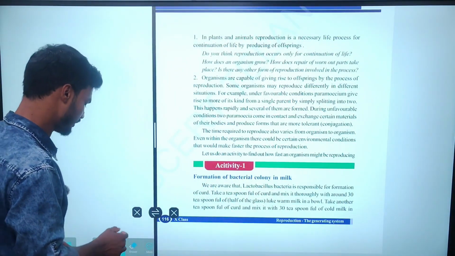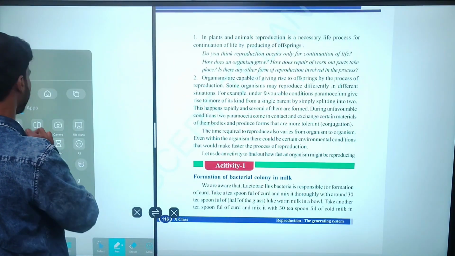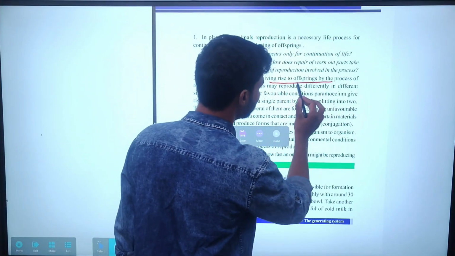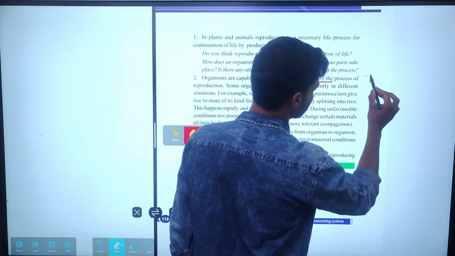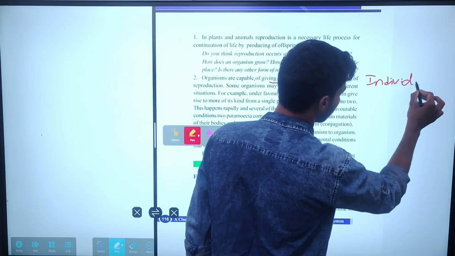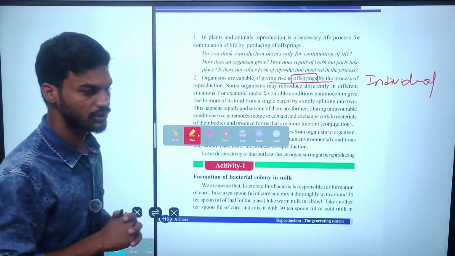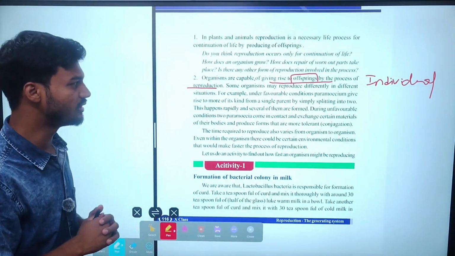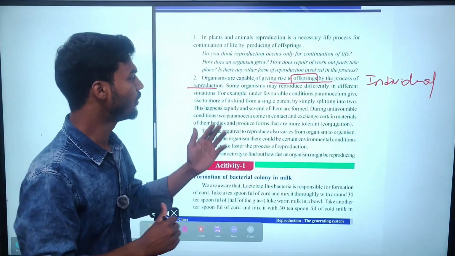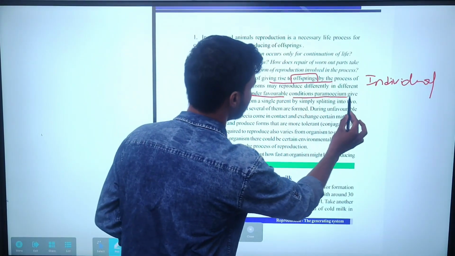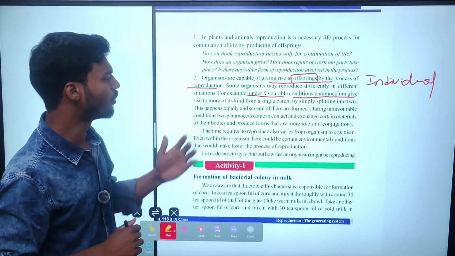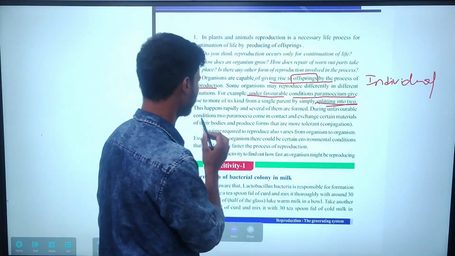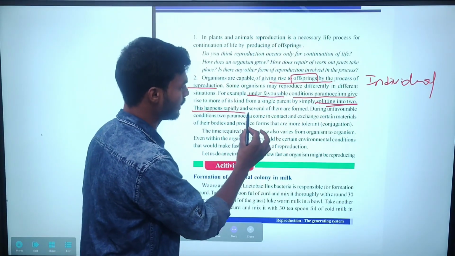Simply, the meaning of reproduction is that organisms are capable of giving rise to offspring, a new individual, by the process of reproduction. Some organisms may reproduce differently in different situations. For example, under favorable conditions, paramecium gives rise to more of its kind from a single parent by splitting into two. This happens rapidly and several of them form.